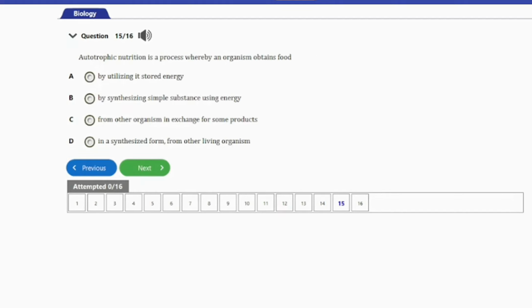It says, autotrophic nutrition is a process whereby an organism obtains food A. By utilizing its stored energy, B. By synthesizing simple substance using energy, C. From other organisms in exchange for some products, D. In a synthesized form from other living organisms. So guys, option B is the answer to this question, by synthesizing simple substance using energy. And that's it for this question. Let's go ahead and consider the next and last question, guys.